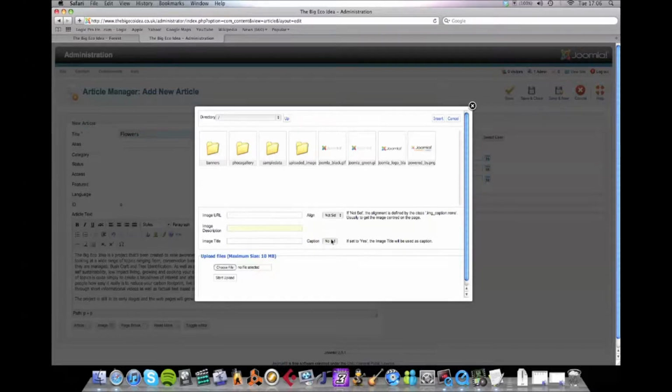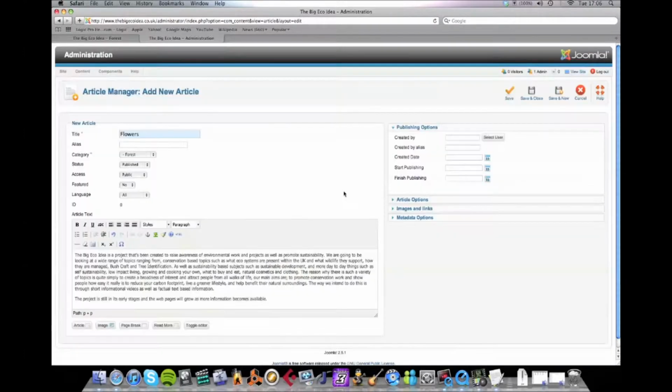If you choose yes, it will put the image description underneath it, and you've got your alignment for the picture there. I don't think you need to put a URL, but again, if people want a tutorial of how to do that, then I'll do it later. That's some other date. On this side, you've got other options which I wouldn't worry about.